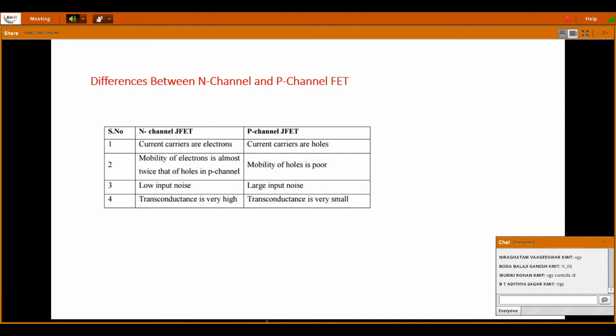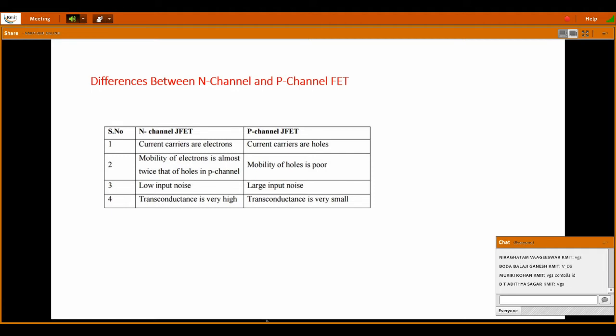And in N channel, low input noise, but in P channel we have a large input noise as compared to N channel. And the transconductance, that is GM, the conductivity we can say, the transconductance is very high in N channel because the mobility of electrons is very high, and in P channel the transconductance is very small. Okay. So this is the basic difference between N channel and P channel.